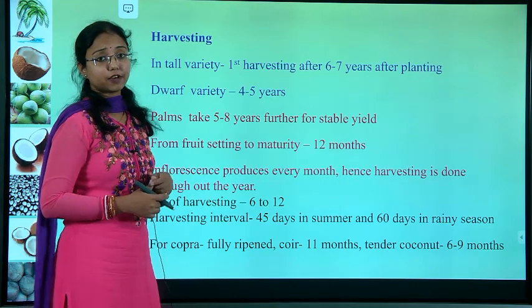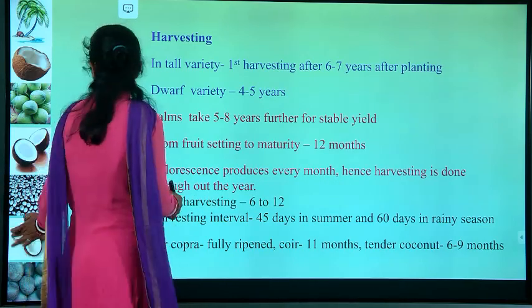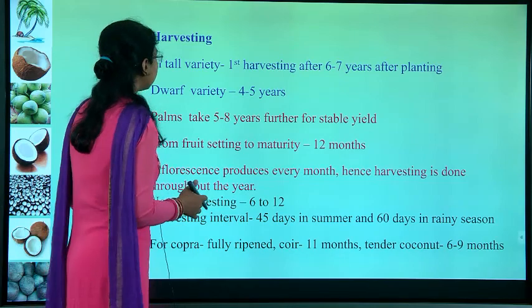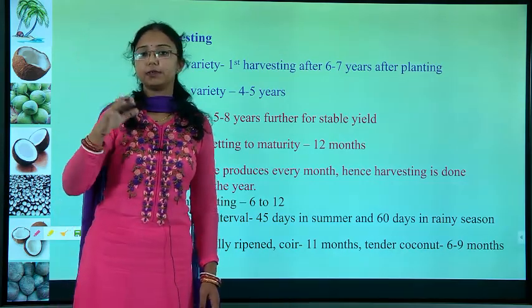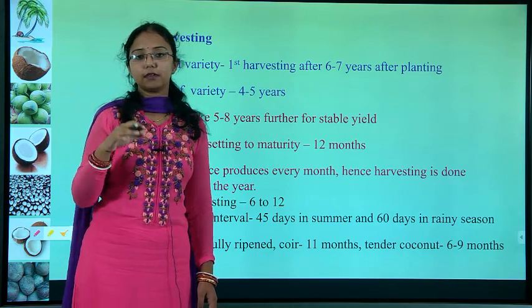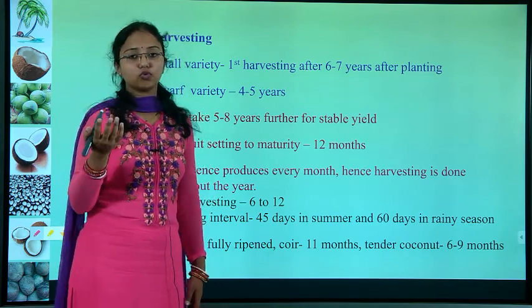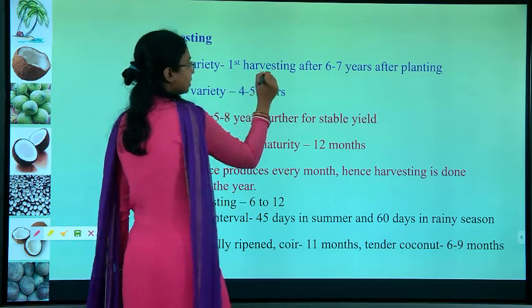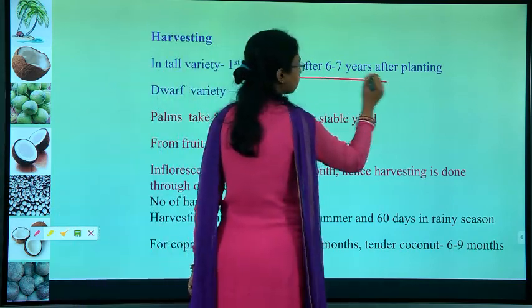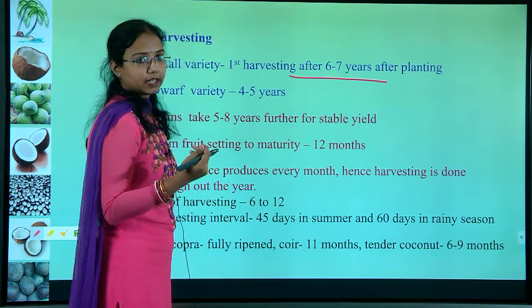Next, starting from the harvesting. So, when are we going to start the harvesting? There are two varieties: one is the very tall variety, and another is the short variety. For the tall variety, you will get the first harvest 6 to 7 years after planting.